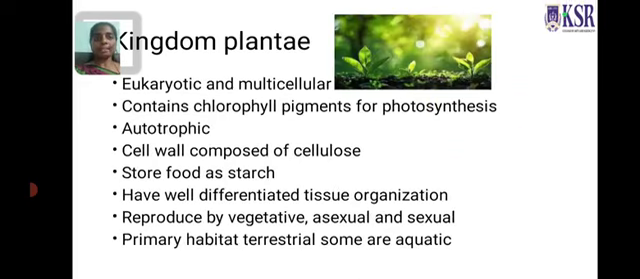The next kingdom is Plantae. They are eukaryotic and multicellular. They contain a special pigment called chlorophyll for photosynthesis. Since they are able to synthesize their own food, they are autotrophs. The cell wall is composed of cellulose, and they store their food as starch. They have well differentiated tissue organization and reproduce by vegetative, asexual and sexual modes. The primary habitat is terrestrial, and some are aquatic.